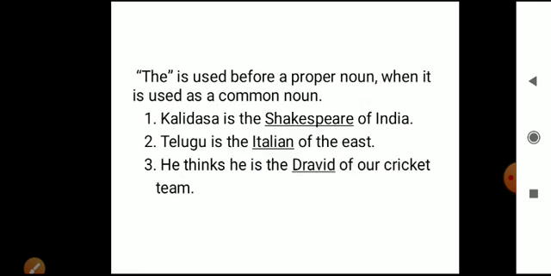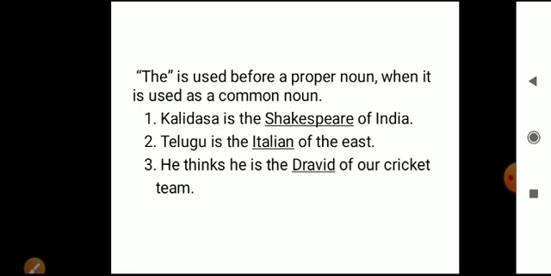The is used before a proper noun when it is used as a common noun. Now, in the previous example, what was it? The is used before a common noun when it denotes the whole class or kind. Here the is used before a proper noun when it is used as a common noun. You know what is the difference between proper noun and common noun? So here this underlined word is a proper noun, but it is used as a common noun. Kalidasa is the Shakespeare of India.